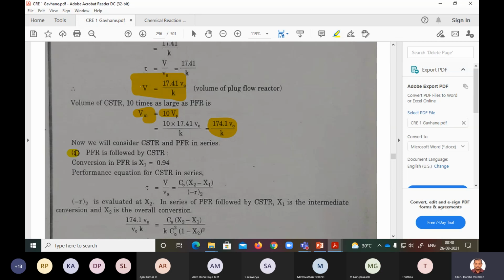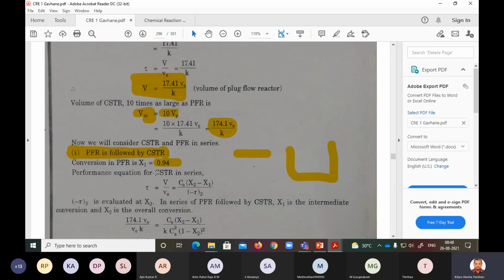Let us have the first case as PFR followed by CSTR. In the PFR, you are having a conversion of 0.94, right? So it should increase because you are adding one CSTR to it. So this is the PFR and this is the reactor which is being connected. So how much conversion is going to come? That is what he is asking you, right?